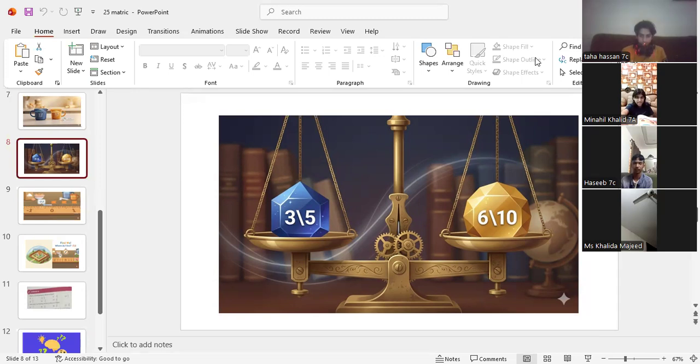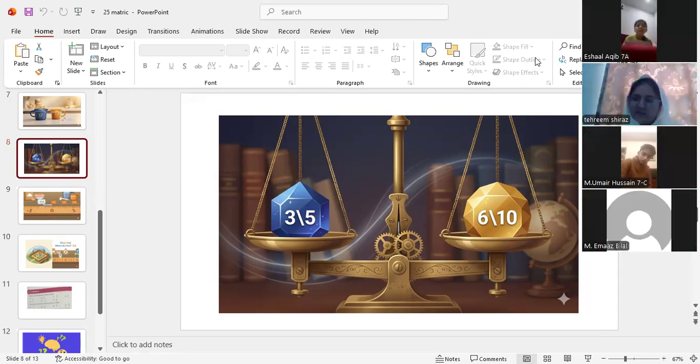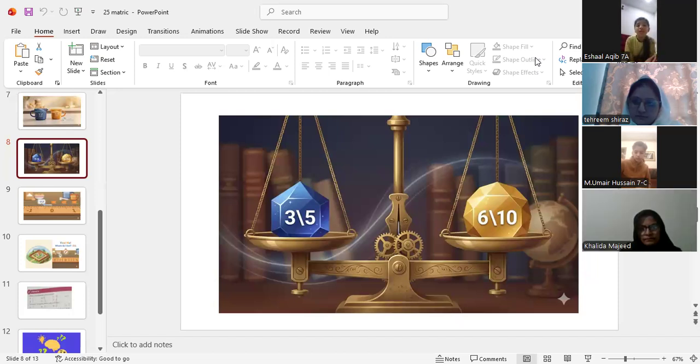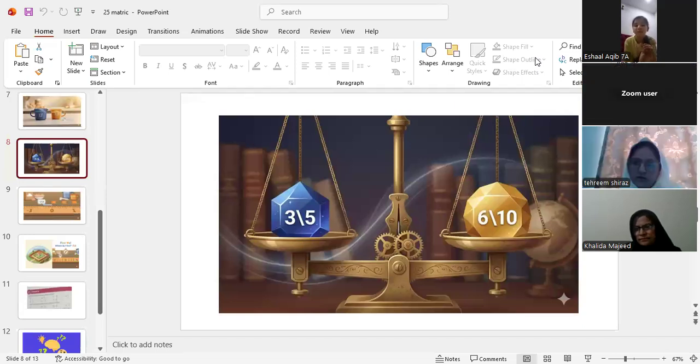Ishal Akib, unmute yourself. What are equivalent fractions? Ma'am, equivalent fractions are those that are equal, fractions whose quantity is the same. Their quantities are the same. Okay, very nice.